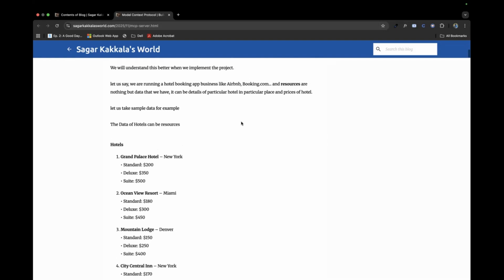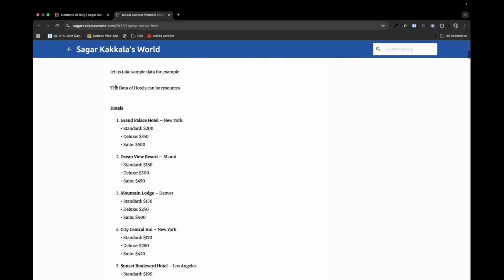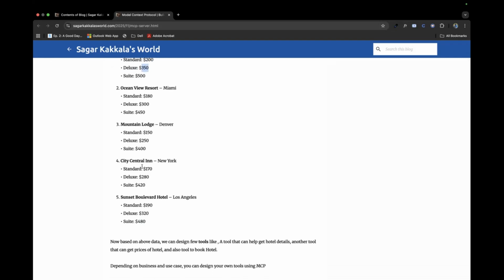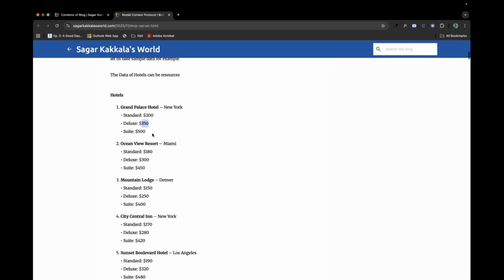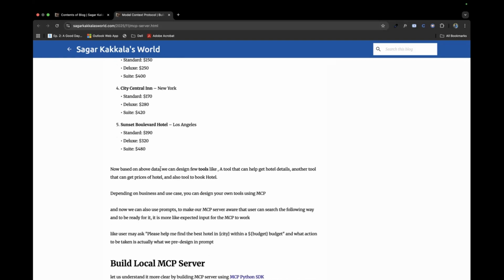So now let's take this particular example of hotel data. I took a few, five hotels, because it's just a demo project. One is Grand Palace Hotel in New York, and inside this, a standard room is $200, deluxe is $350, and suite is $500. So it's just hotel, location, and prices. I took these three as data, and I'll be using it as a resource.